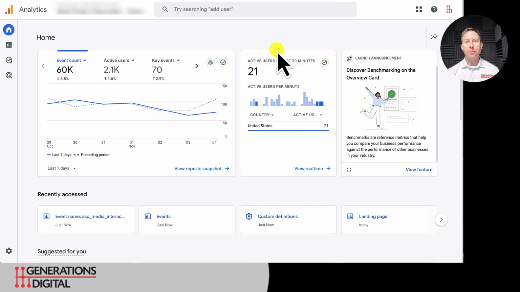Today, we're going to talk about the Automotive Standards Council, the specification they developed for Google Analytics 4, and what that's all about. So you may have heard some rumblings about the ASC Specification. ASC stands for Automotive Standards Council.